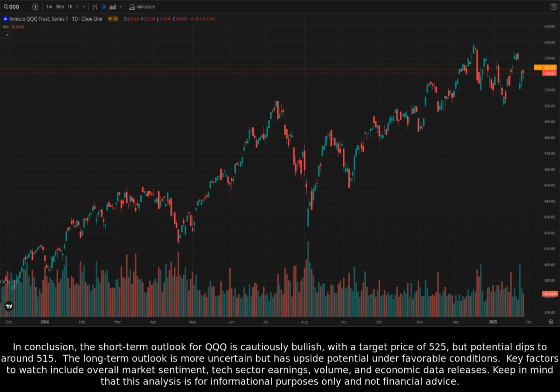In conclusion, the short-term outlook for QQQ is cautiously bullish, with a target price of 525, but potential dips to around 515. The long-term outlook is more uncertain but has upside potential under favorable conditions. Key factors to watch include overall market sentiment, tech sector earnings, volume, and economic data releases. Keep in mind that this analysis is for informational purposes only and not financial advice.